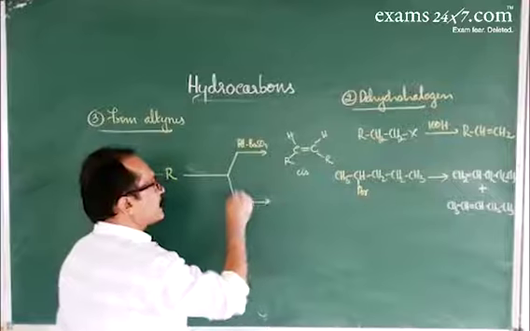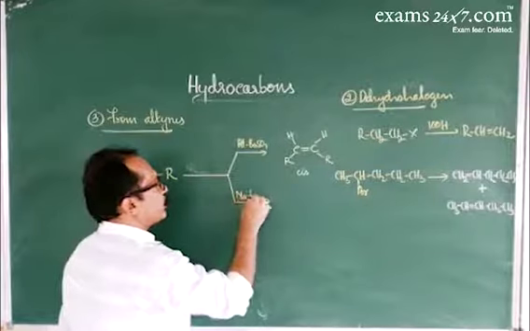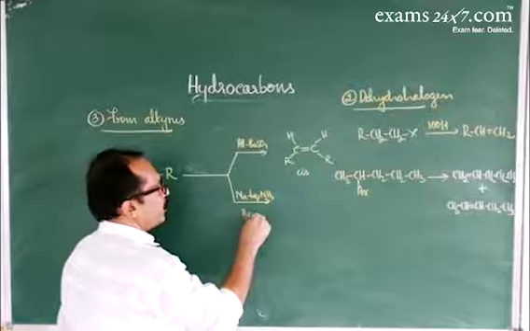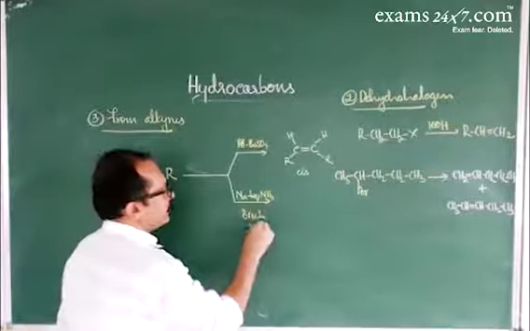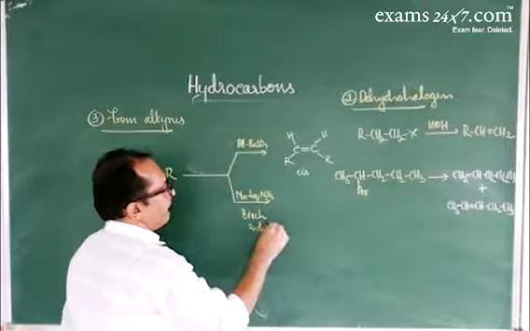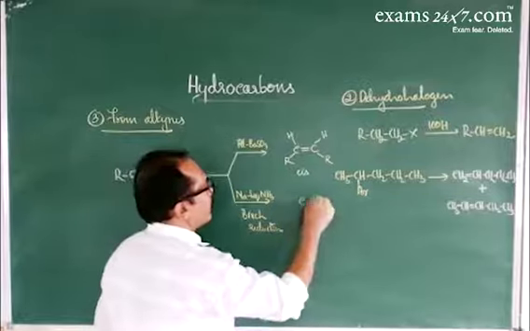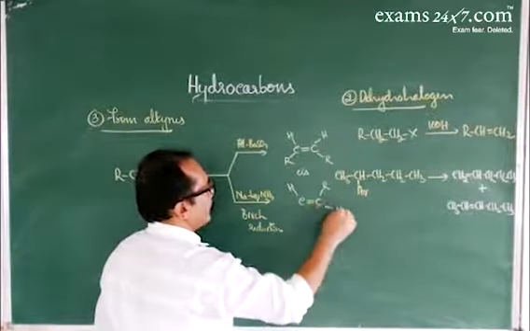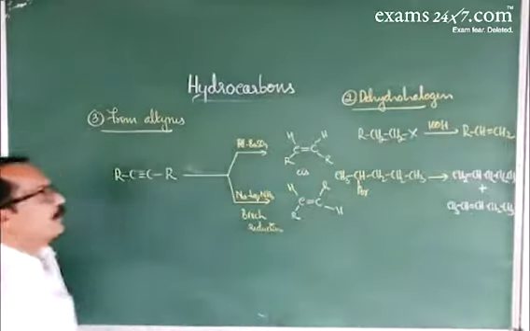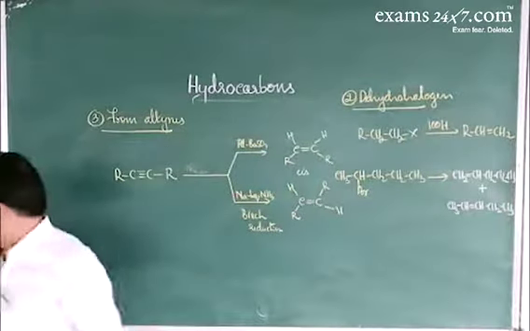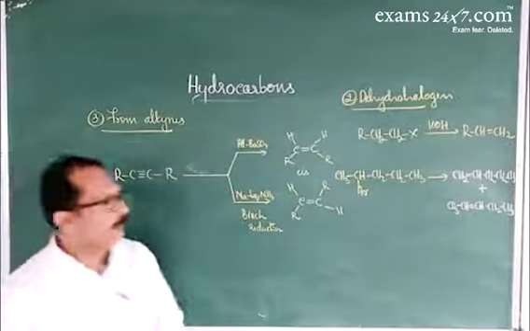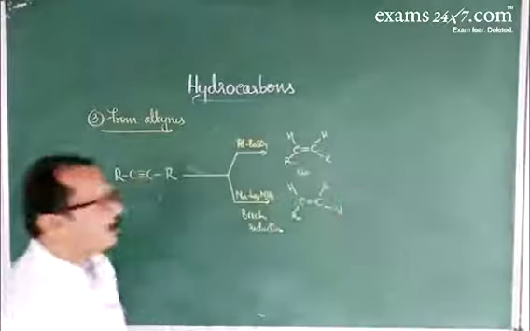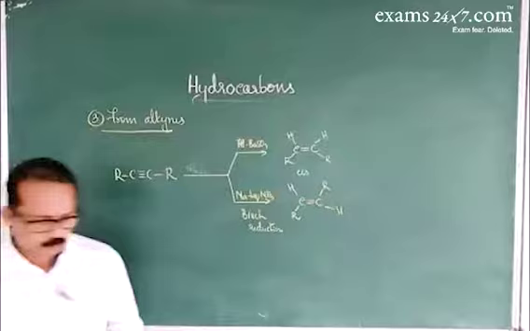When the same reaction is carried out in the presence of sodium in liquid ammonia, this reduction is called Birch reduction. Now it gives the trans product. It gives the trans isomer. So this is about the conversion of alkynes to alkenes. Next method is from Kolbe's electrolysis process.